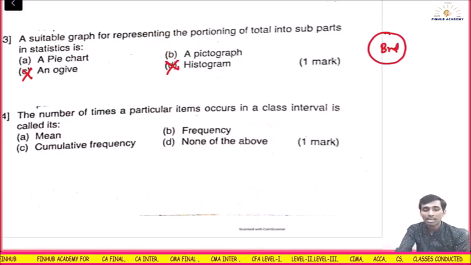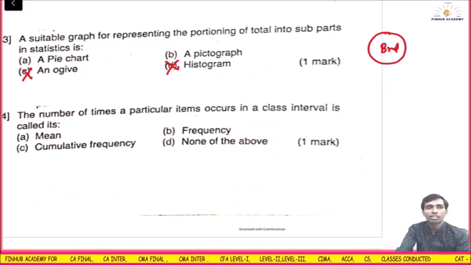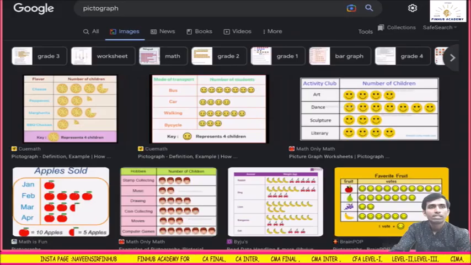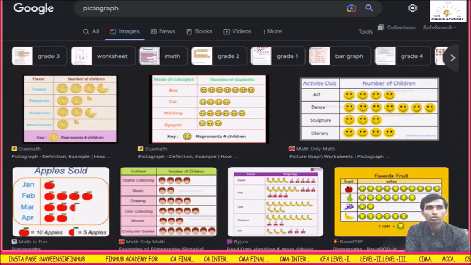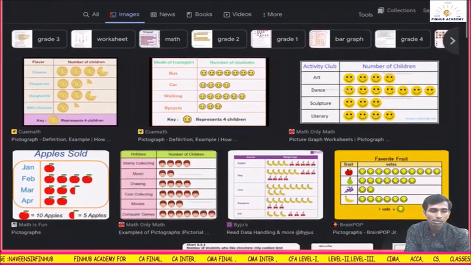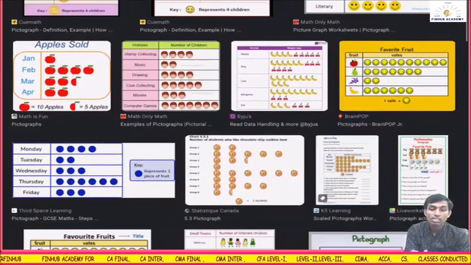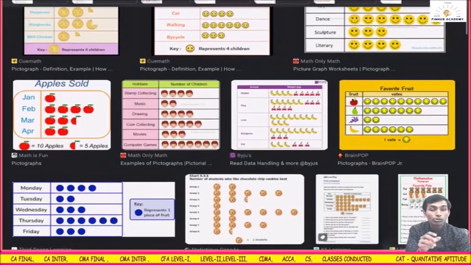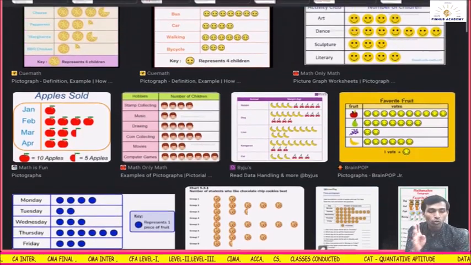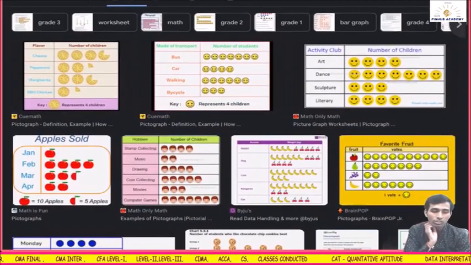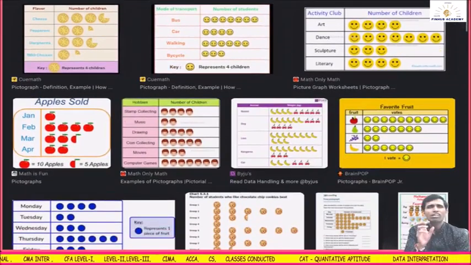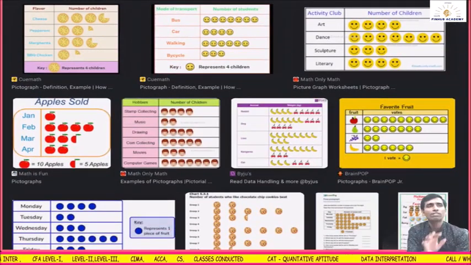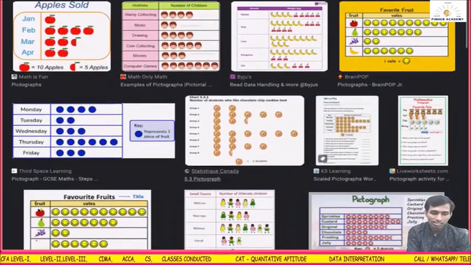Let me check if I have an example on this. See, this is the best example I got through the internet. This example, pictograph. At school level we used to use this. They have given Monday 4, so 4 dots are there. Apples sold January 1, February 4. This is called pictograph. Understood? So pictograph is where, instead of words, you use the picture of that.